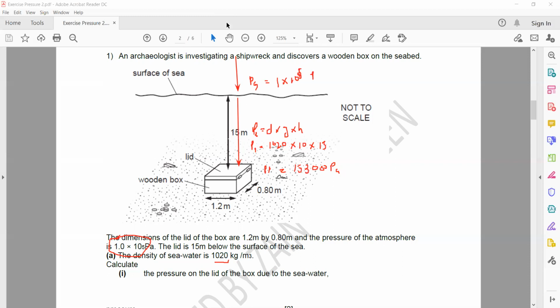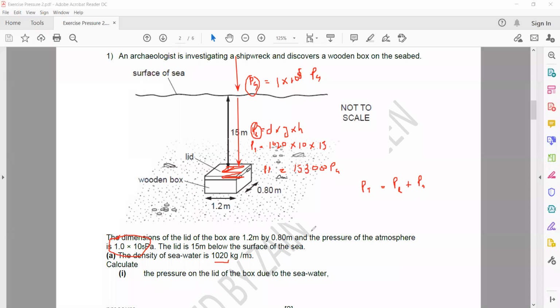So 153,000 and 100,000 Pascal is there. You need a total pressure. The total pressure at the top is due to the pressure of the liquid plus pressure of atmosphere. So the total pressure is equal to pressure of the liquid plus pressure of atmosphere.